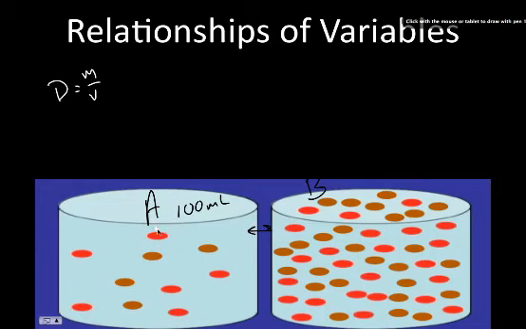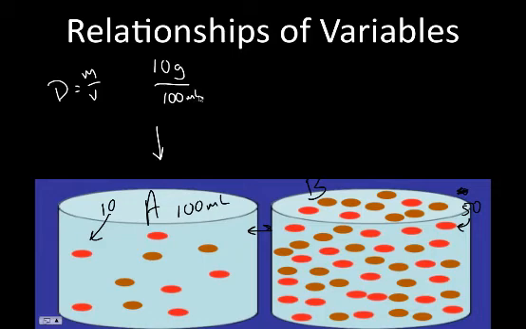We said the mass of each one of these little guys here is 1 gram. And in here, we had 10 of these guys. And over here, we have 50 of these guys over here. So now we can calculate the density. The mass of these, the mass for container A, or the density of it, is going to be 10 grams divided by 100 milliliters. And now let's take a look here.